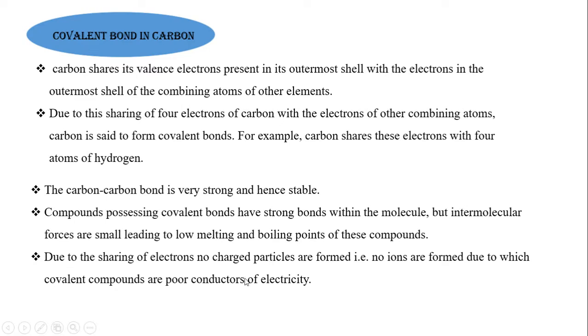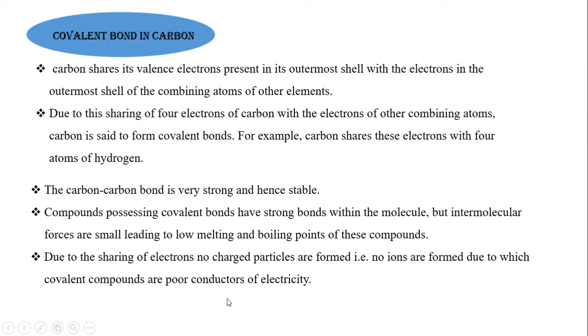No ions will be formed, because it neither loses nor gains electrons. You know very well that if metals tend to lose electrons, they form cations, electropositive metals. If it tends to accept electrons, it forms anions, electronegative elements. Whereas in this case, due to the sharing of electrons, no charged particles, that is no ions, are formed. So covalent compounds are poor conductors of electricity.